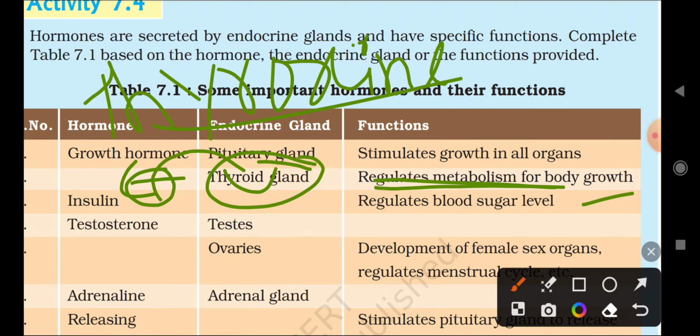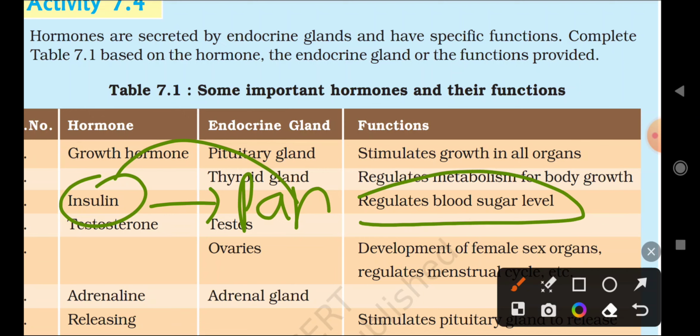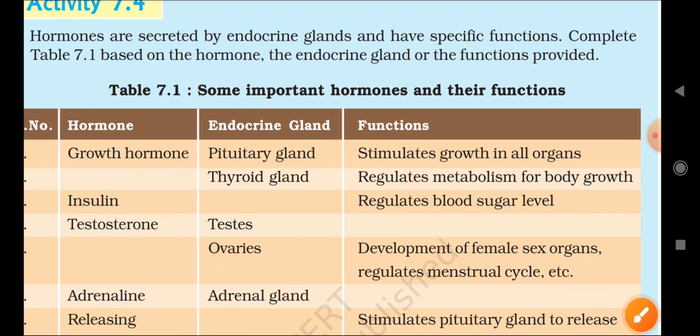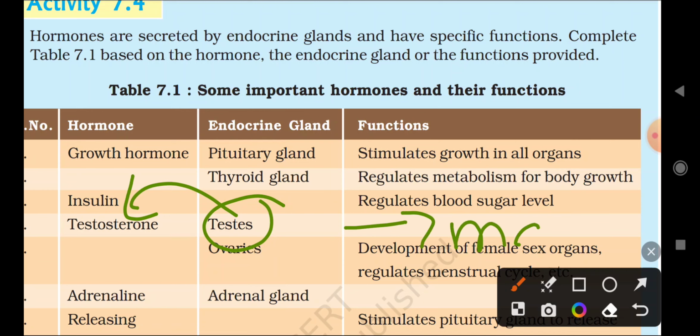Next comes insulin. We already discussed insulin, secreted by what? Pancreas, right? The pancreas secretes insulin. The function of insulin is what? Regulate the blood sugar level, right? So next, which gland here? Testes produce testosterone hormone, and it is responsible for the male characteristics.